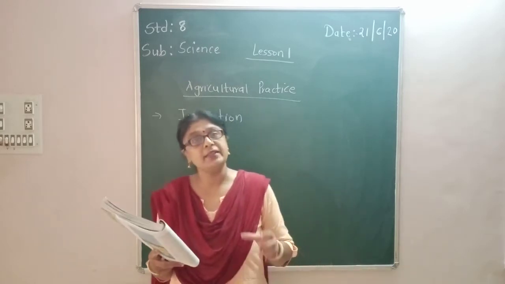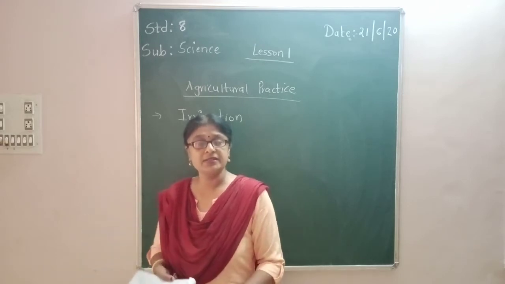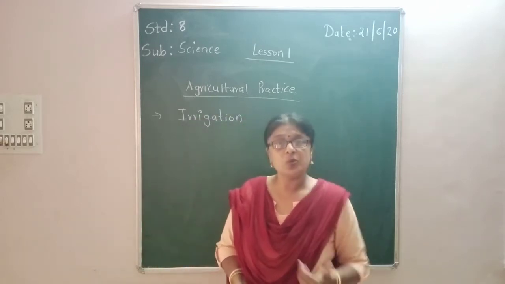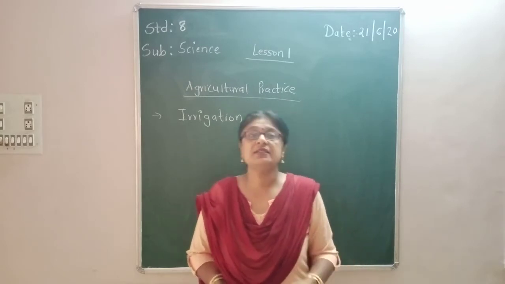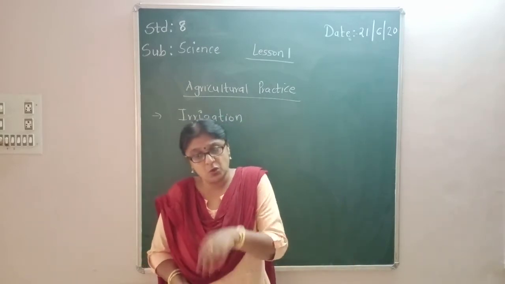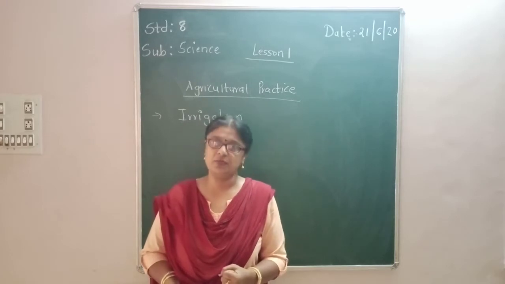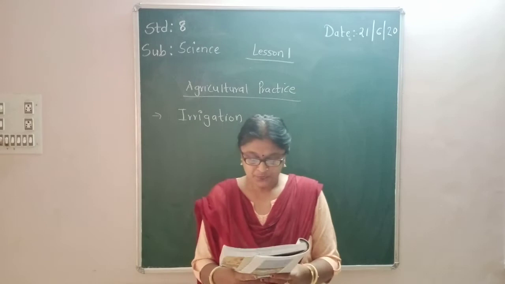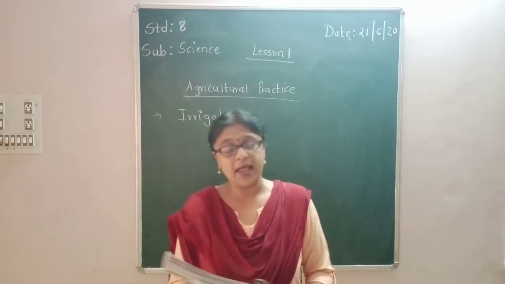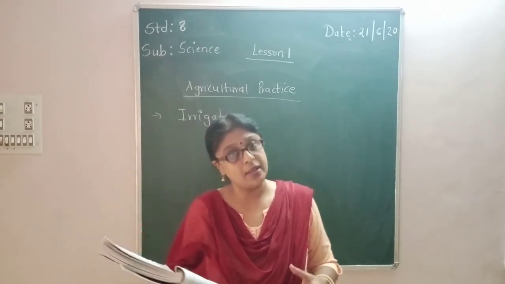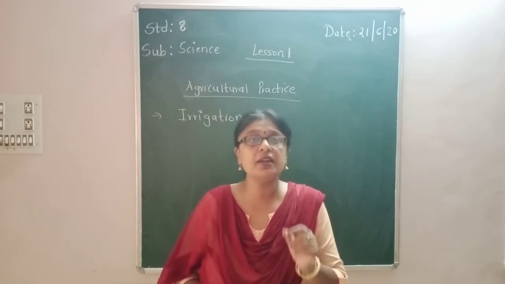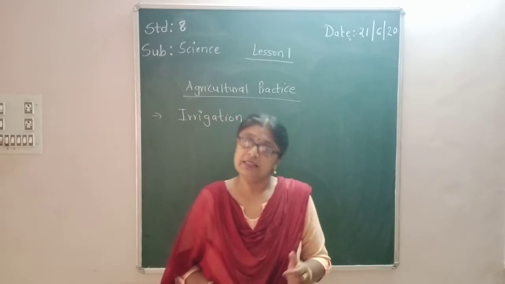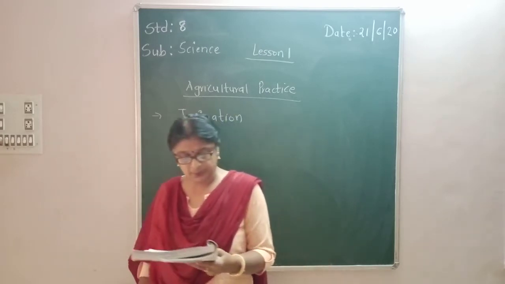Water is absorbed by the plant roots. We water the plants, so that water goes inside the soil, but from the soil, how is it reaching the plants? It reaches them with the help of roots. The roots absorb the water from the soil and then transfer it to different parts of the plant. Along with water, minerals and fertilizers are also absorbed. Not only water, even the minerals and the fertilizers which the farmers have sprinkled also reach the plant.